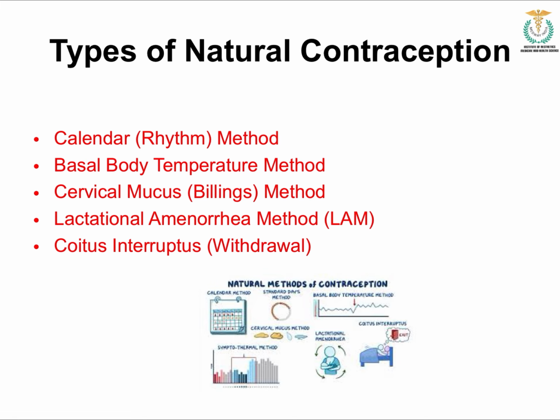Here the male partner withdraws before the ejaculation. During intercourse, the male partner has to withdraw before ejaculation. So that is the last type of natural contraception.